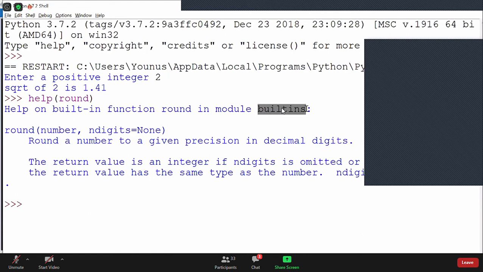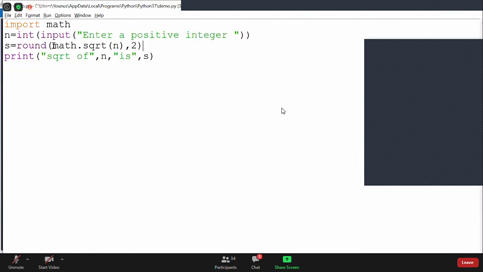So this is a built-in module which is available by default. Last time when I did help on sqrt, it told you that it is available in the math module. But this time it says it is available in the built-in module. It takes two parameters: the number you want to pass and the number of digits. So I pass the number here, which is math.sqrt returning the number, and I'm passing how many digits I want to round off to, two digits or three digits or something.